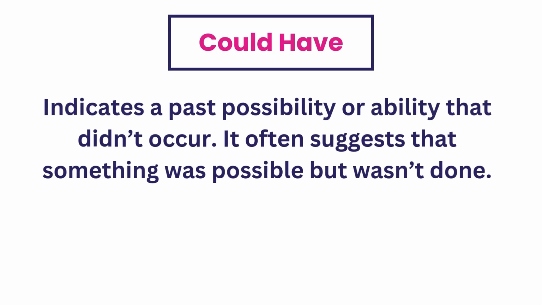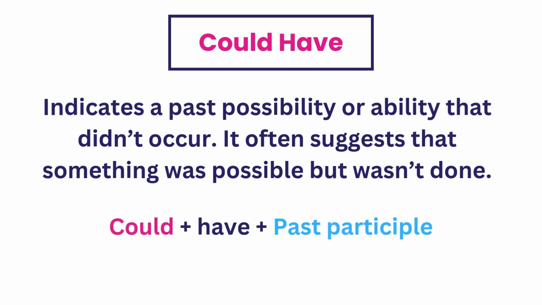Alright, let's talk about the modal could have. This structure is used to talk about past possibilities or abilities that didn't happen. It's formed with could have plus past participle. So when we use could have, we're indicating that something was possible but for some reason it didn't occur.